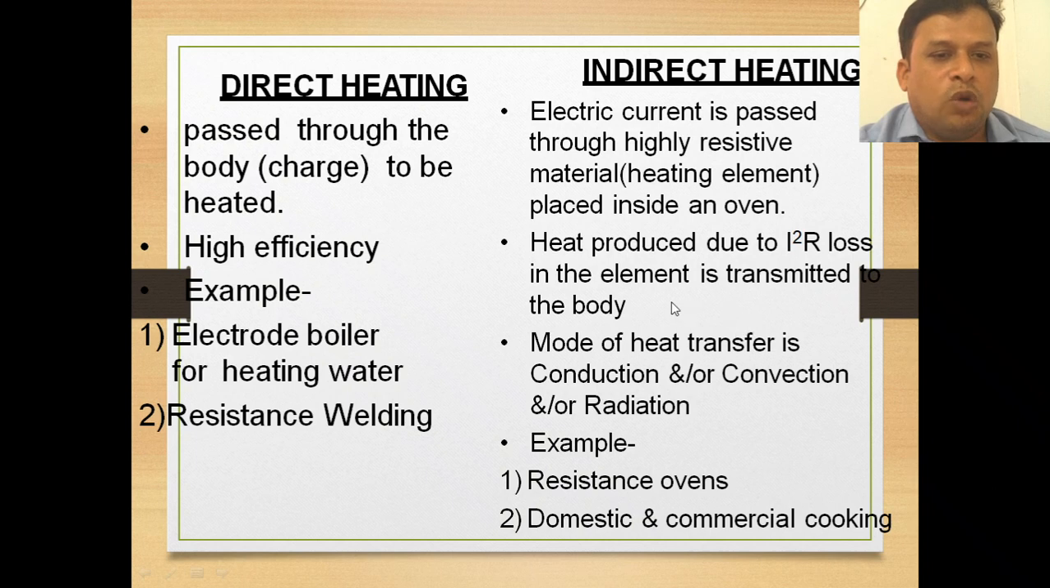Now, the mode of heat transfer in indirect resistance heating is conduction, convection or radiation. This third point is very important here. The resistance oven and domestic and commercial cooking appliances come under the indirect resistance heating category only.